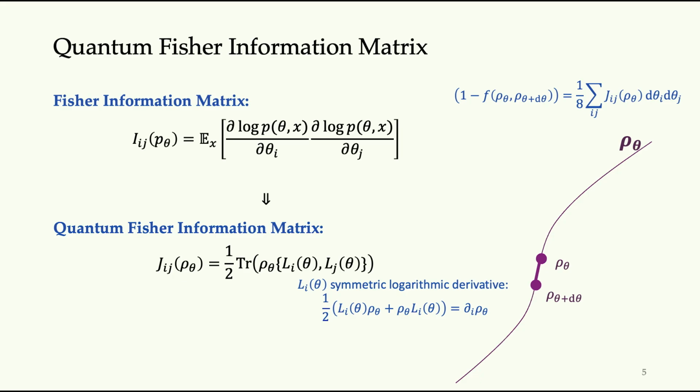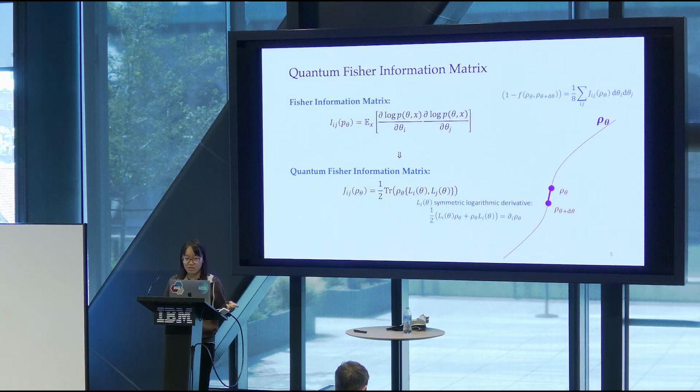In another way, you can also look at its exact expression. It is basically the expectation value quantified by the so-called symmetric logarithmic derivative, which is simply a generalization of the quantum case from a vector to an operator. So using this notion of the quantum Fisher information matrix, we have this quantum Cramer bound that applies to quantum metrology experiments. It says that the mean square error matrix is lower bounded by the inverse of I, the classical Fisher information matrix, but also lower bounded by the inverse of the quantum Fisher information matrix, which is larger than the classical Fisher information matrix.